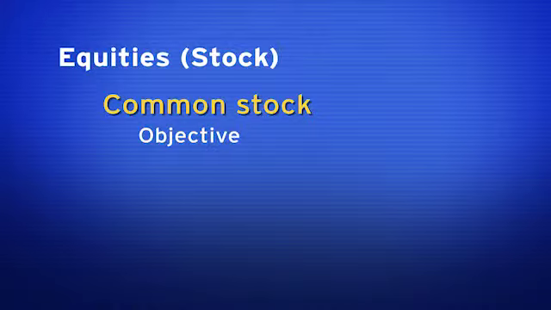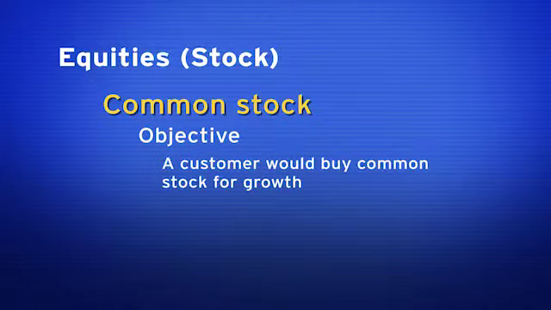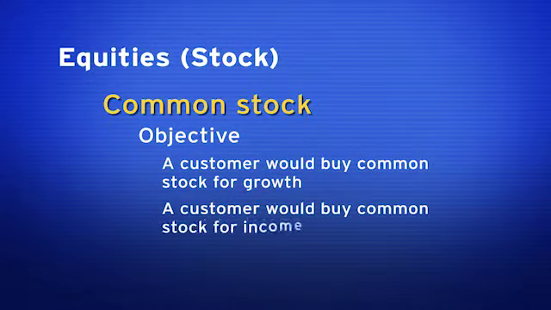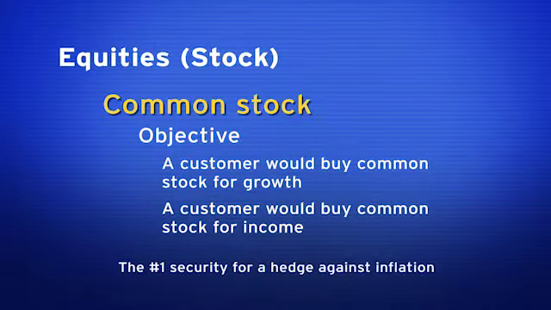A customer would buy common stock for growth, for capital appreciation. They might also buy common stock for income. Common stock is the number one security that we would buy as a possible hedge against inflation.